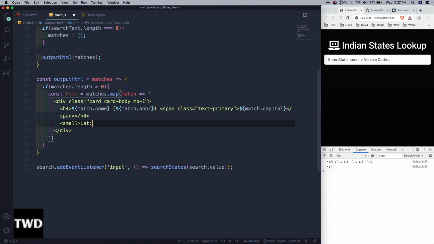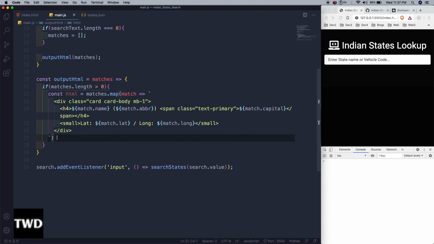It will contain our lat: match.lat, long: match.long. The small tag will end, and then after that we will join it.